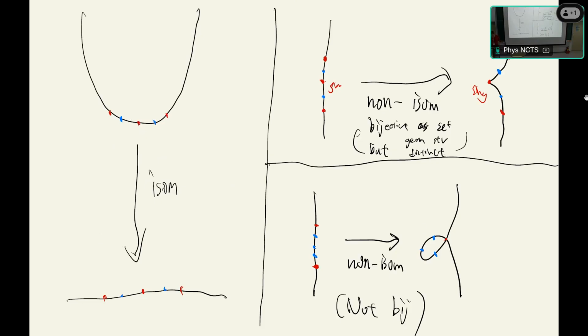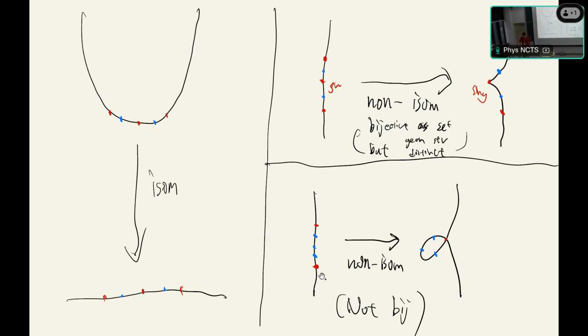Here, the line and the cusp curve are not isomorphic because although there is a one-to-one and onto map of sets, the line is smooth but the cusp has a singularity. So although there is a bijective set map between them, as algebraic varieties they are not isomorphic.